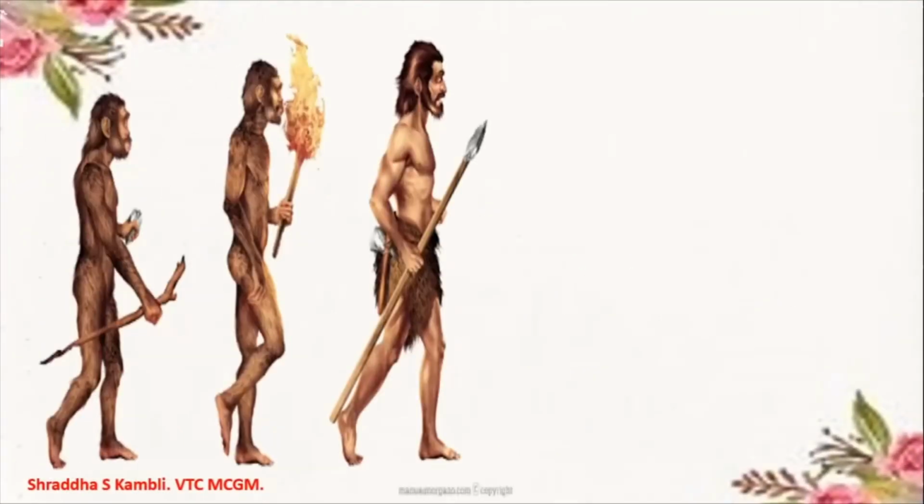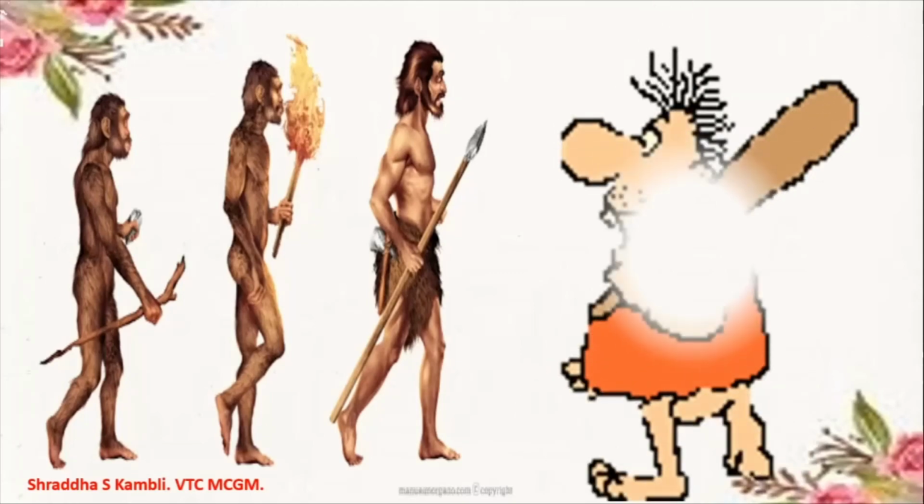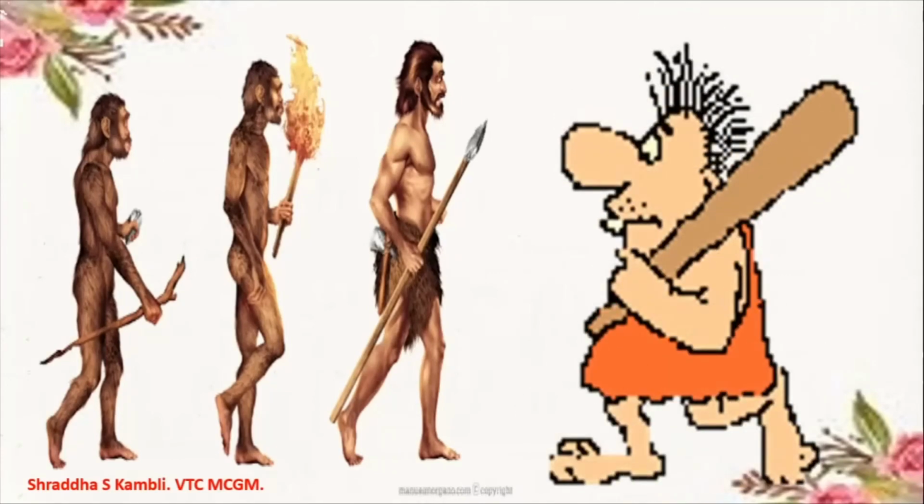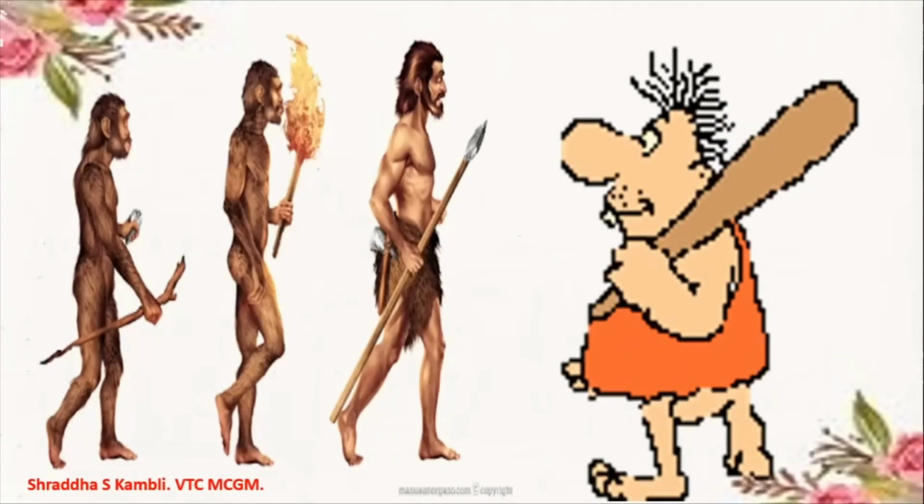See? History about how man developed. Okay? See, in the beginning, he did not have any kind of clothes on his body. And look at the kind of weapons that he had. Very simple weapons. Then we saw that he started learning the use of fire, and then now you can see in the third image he is using better weapons. Okay? So when we study about our ancestors, when we study about ancient man, we are studying about history.